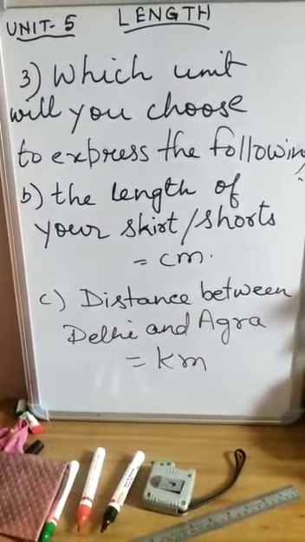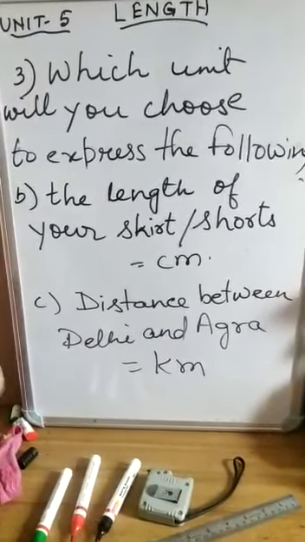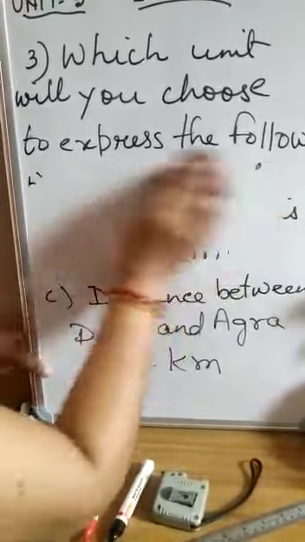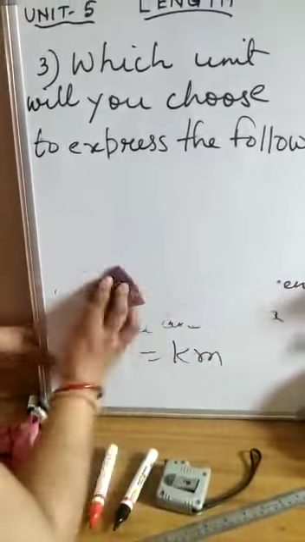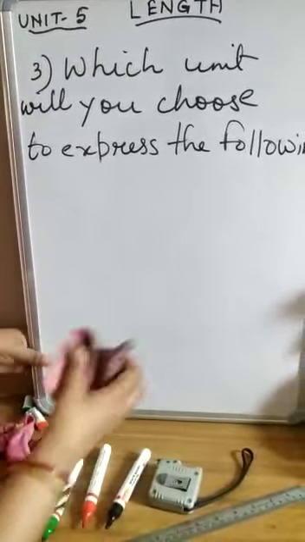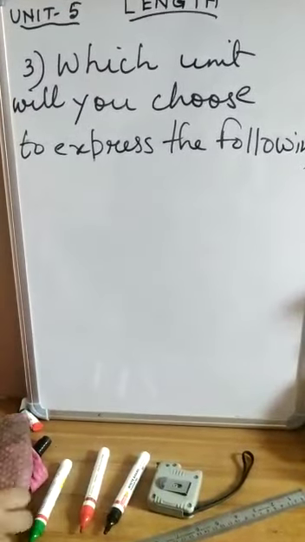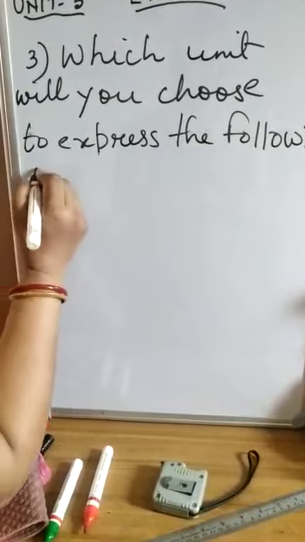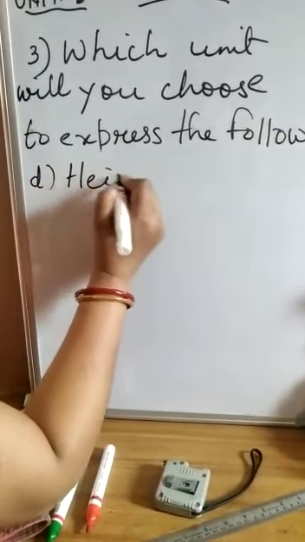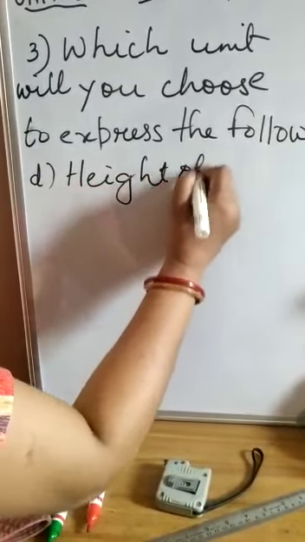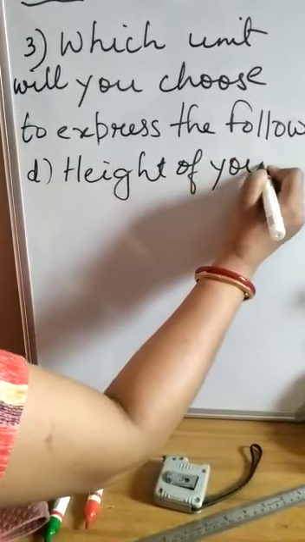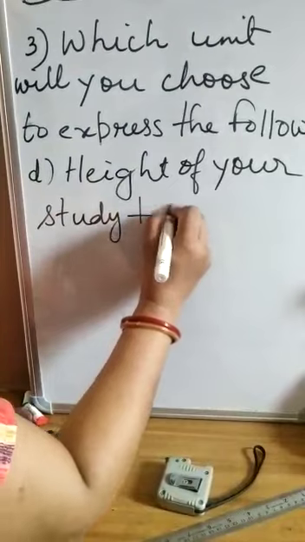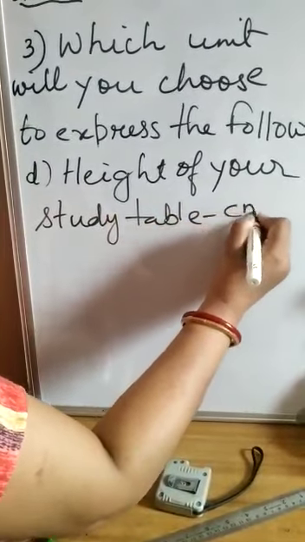Now come to the next, the height of your study table. It is in centimeter.